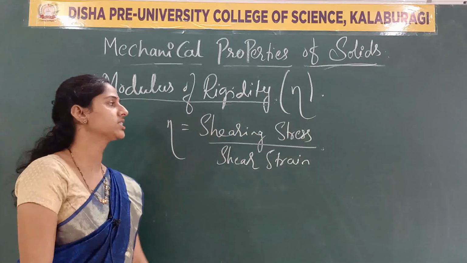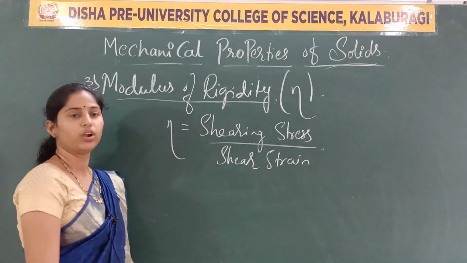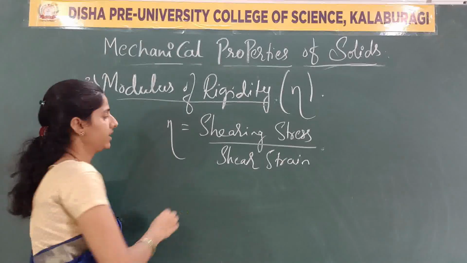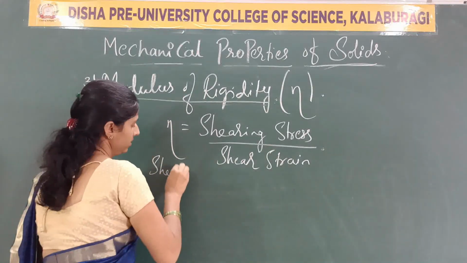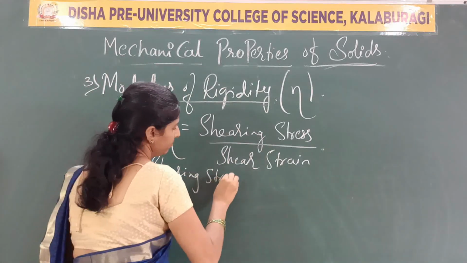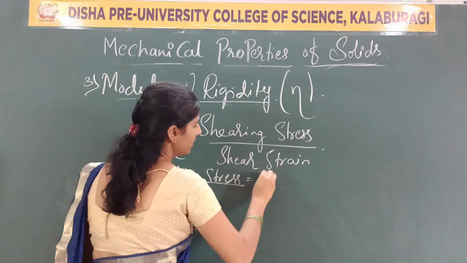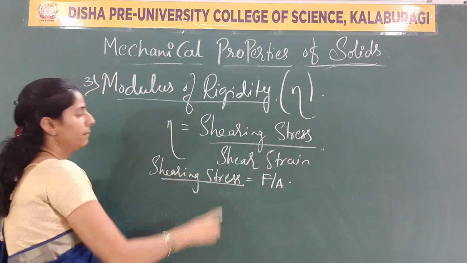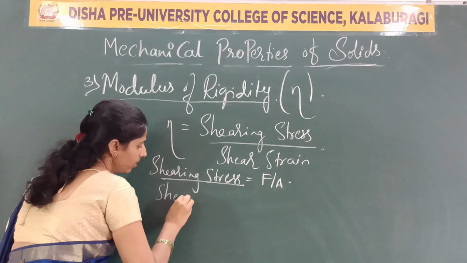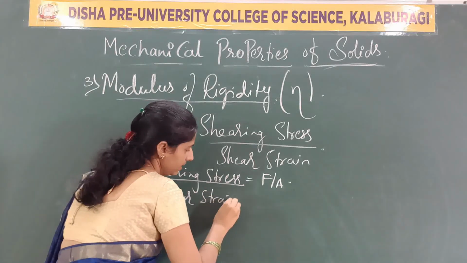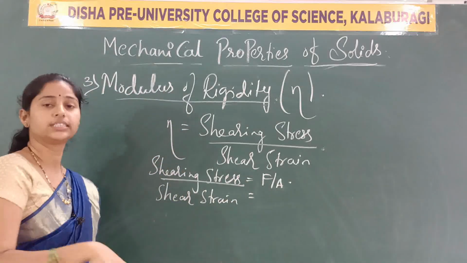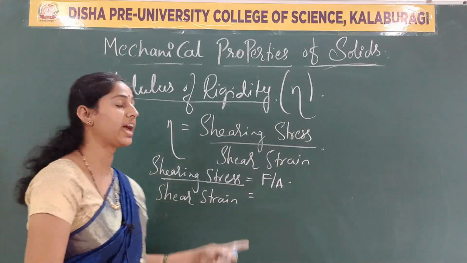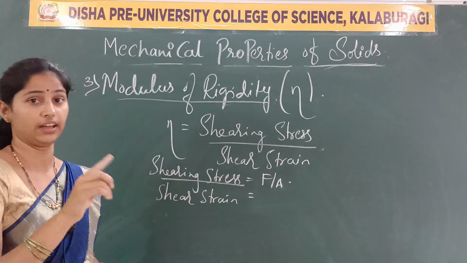Again, the shearing stress is nothing but what? F by A, right? It is the same thing as tangential stress, that is F by A. But shear strain is what? Recall your last class. I have written it there as theta.